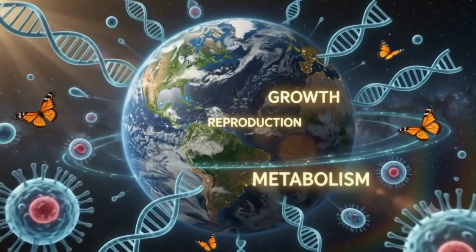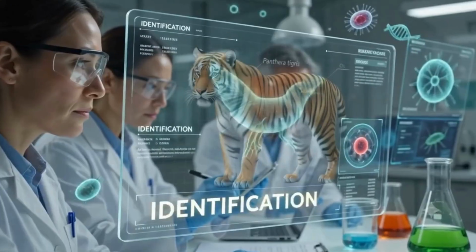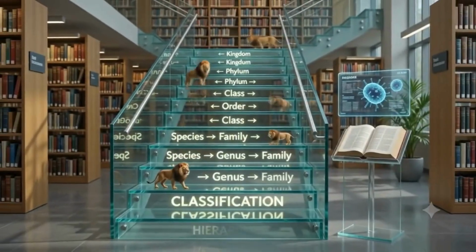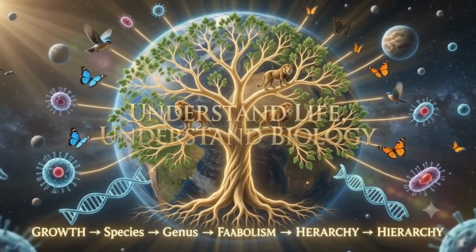From the dawn of time, life began with growth. Variety spread across vast ecosystems. Scientists identify and name each species,